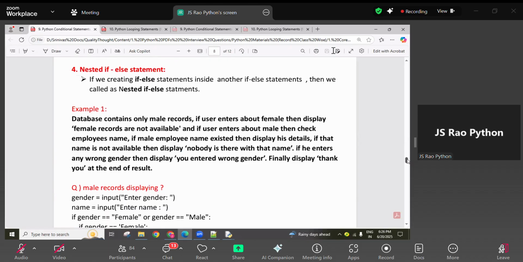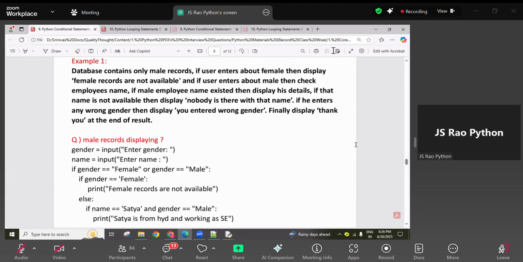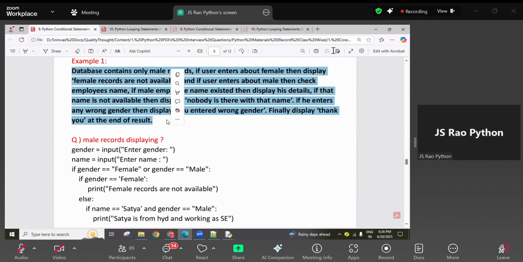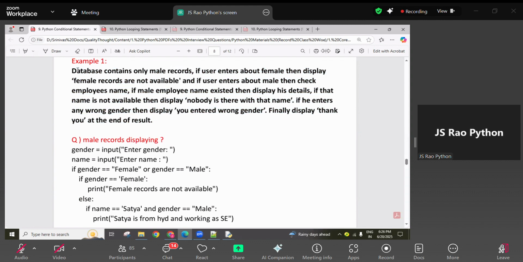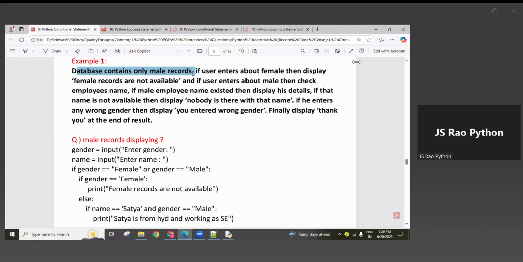So nested if, now we are going to discuss. Simply, this is like one task, guys. Remember, this is like one task. Assumption: you have one database, and inside the database we have only male records. Only male records are there.